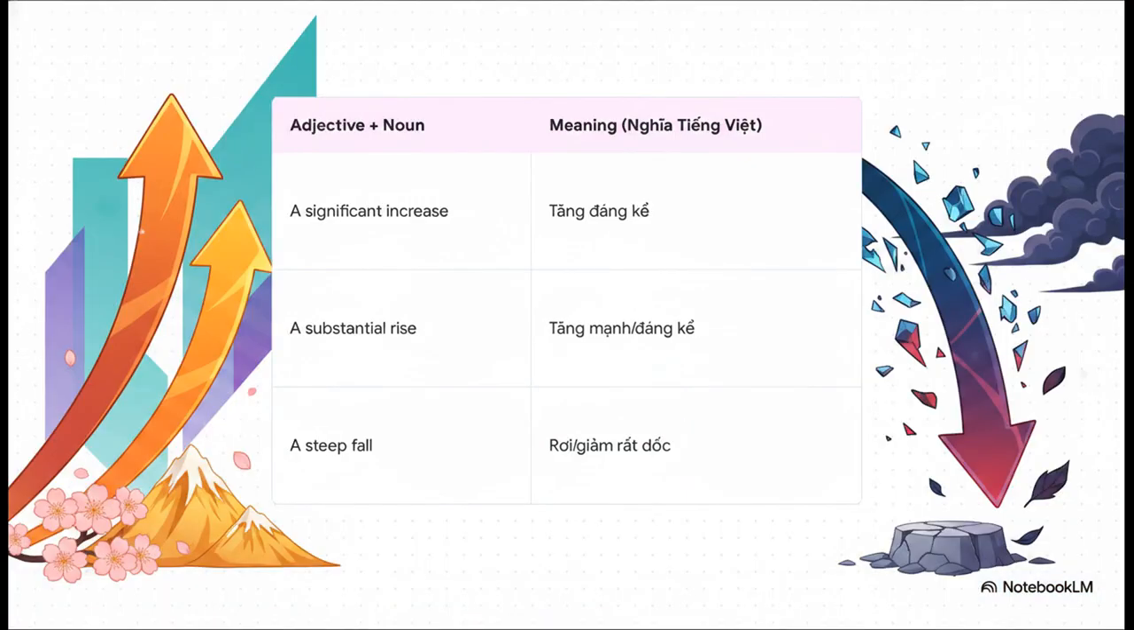Now, here's another way to say the exact same thing, just with a different structure. You can use an adjective plus a noun. See how it works? Increase significantly becomes a significant increase. Rose substantially turns into a substantial rise. And fell steeply is now a steep fall. The meaning is identical. This just gives your writing some variety.